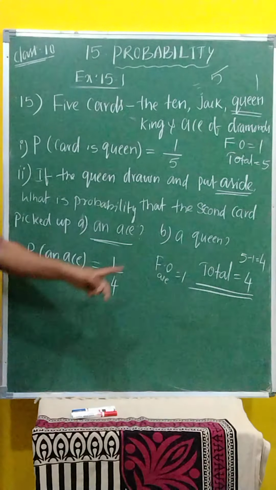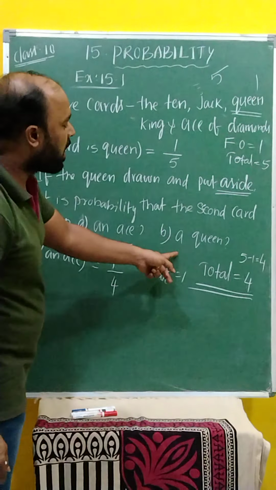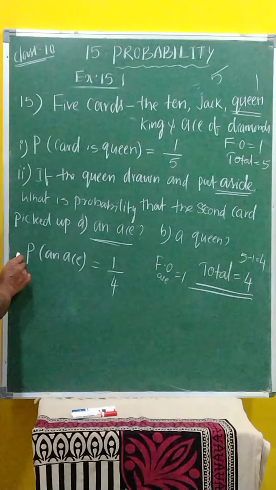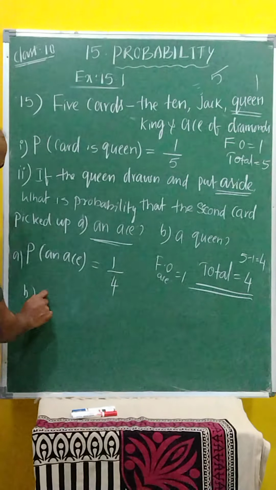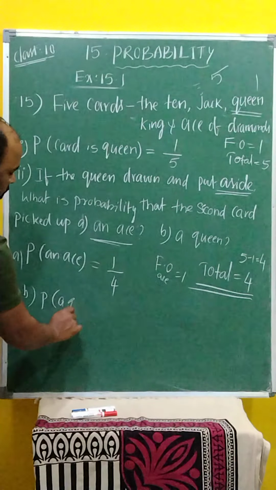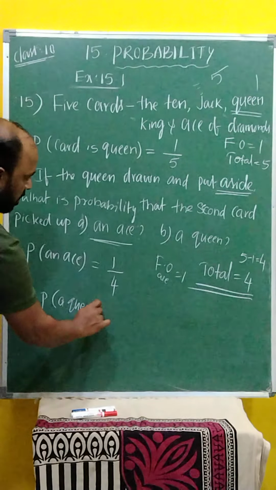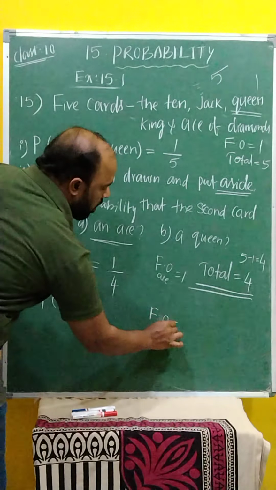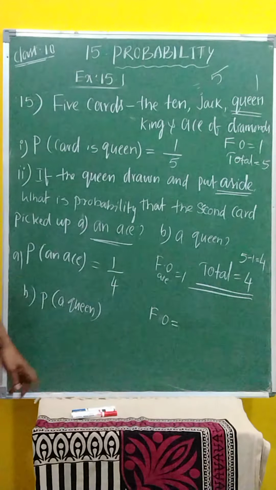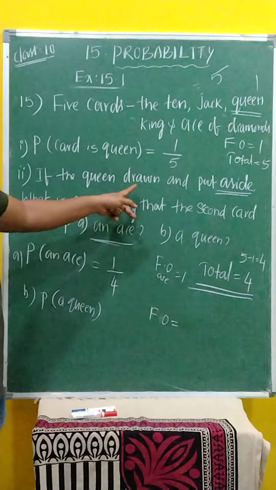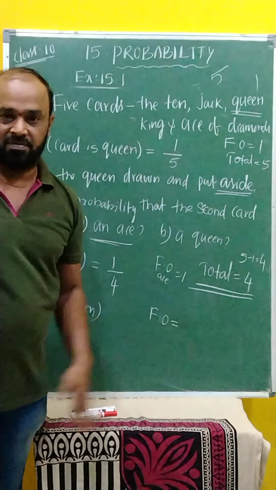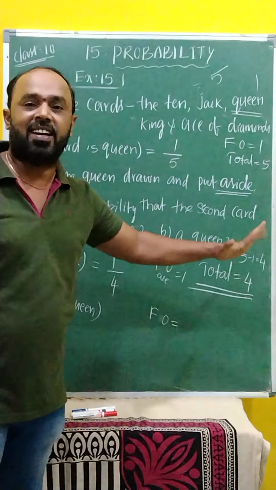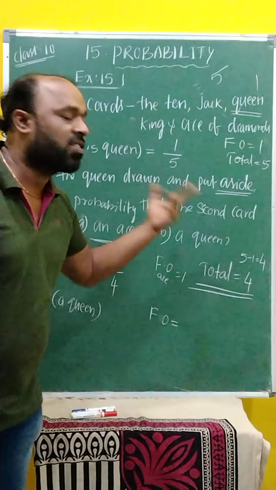Now come to the B question. Probability of a queen. This is A and this is B. Probability of a queen. First, what are the favorable outcomes? Observe one thing here: the queen was drawn and put aside. There is no queen actually. In this, the queen is clearly not there. What is being asked? What is the probability of a queen?